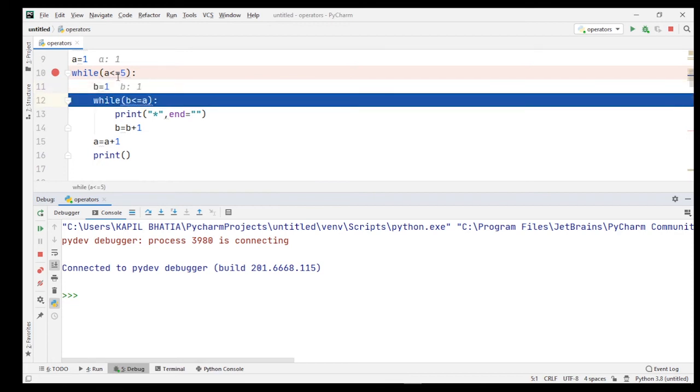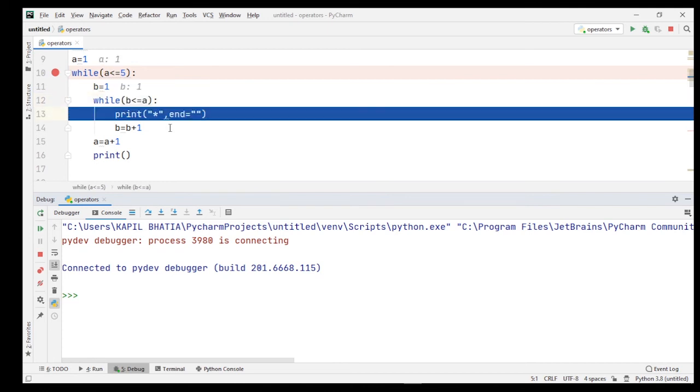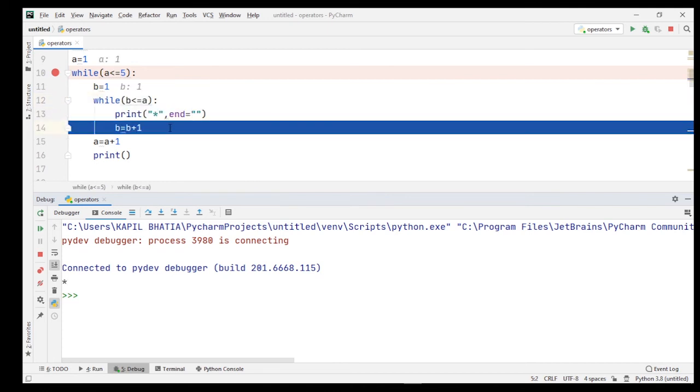Okay, when I press F8 key, now here you can see the initial value of b is equal to 1, which is less than or equal to a, and here you can see the value of a is 1. That means the test that b is less than or equal to 1 is true. When I press F8 key, the print star statement executes, and here you can see on the console window 1 star is printed.